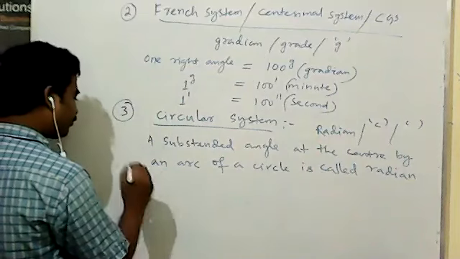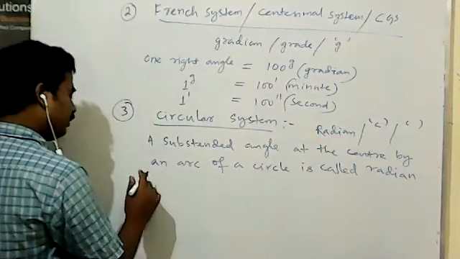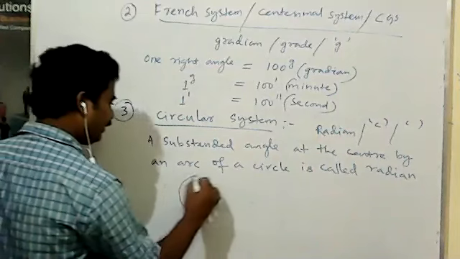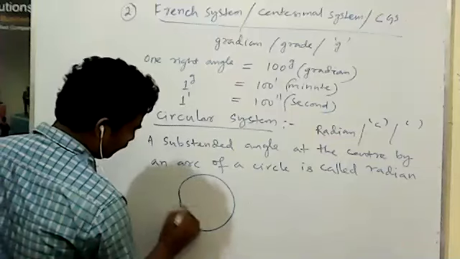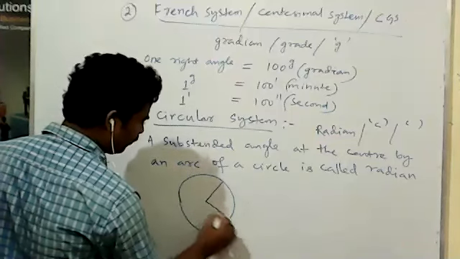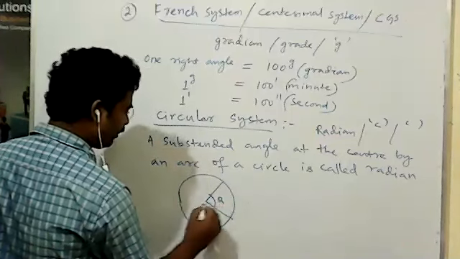Now, here this is a circle. This is the subtended angle theta.